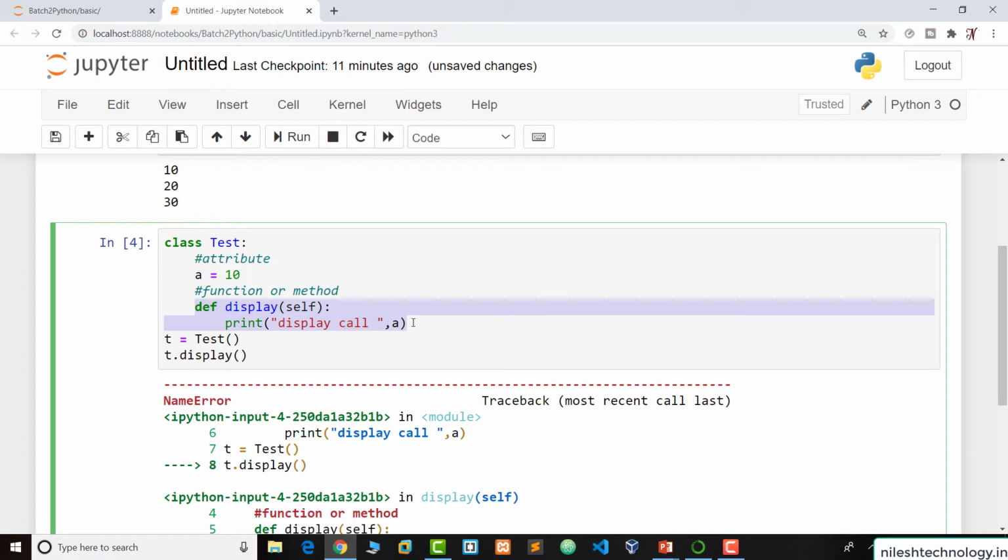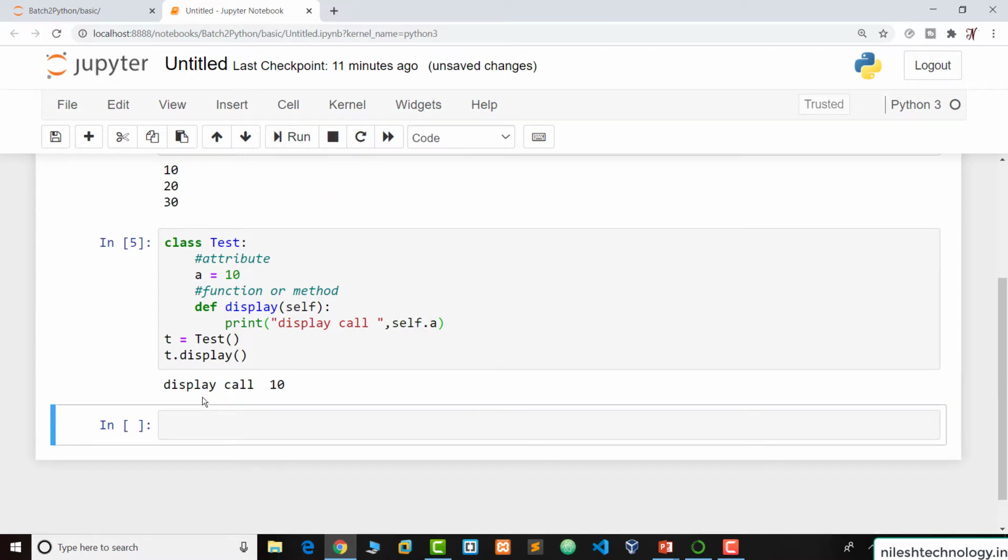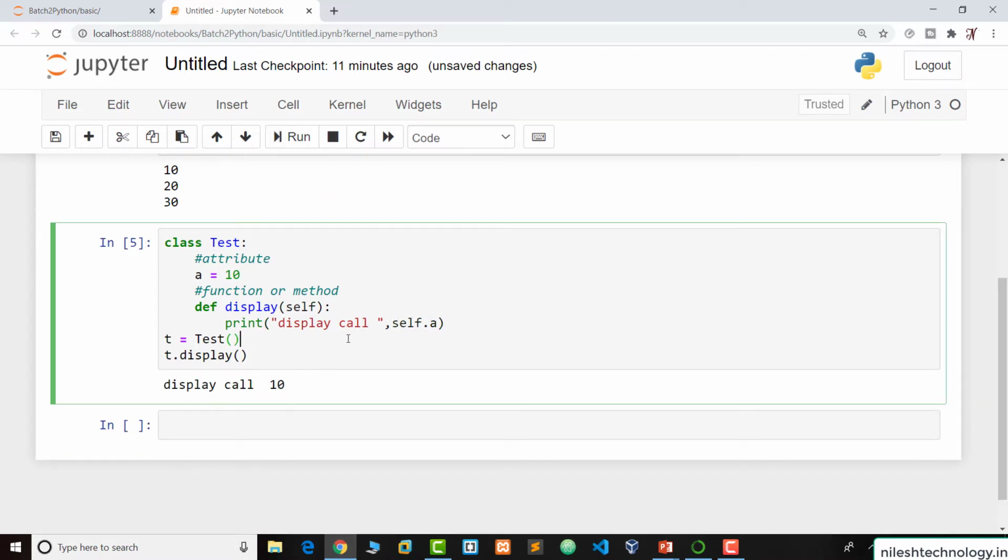So if you want to print the value of a inside this class, then here we require the self keyword, self.a. So in a class every function requires a first parameter, which is self. So self.a means that this is the class variable a. So now when we run this code, the output is "display call", value is 10.